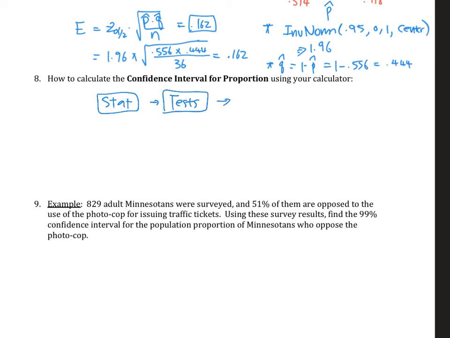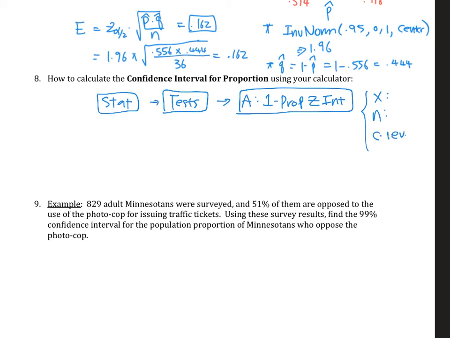Scroll down to option A, 1-PropZInt. This one is a long name. We have one proportion, PROP, z interval. PROP is for proportion. Our formula has a z score in it, so it's z interval for confidence interval. Once you click that, it asks for x, which is the number of successes, n, the sample size, and the C level, which is the confidence level.